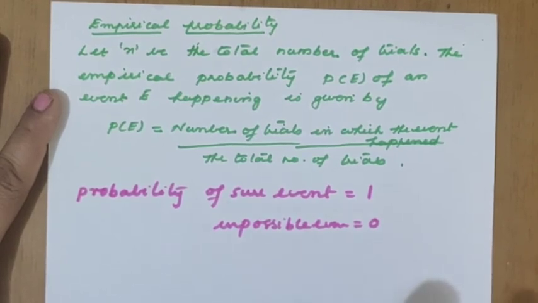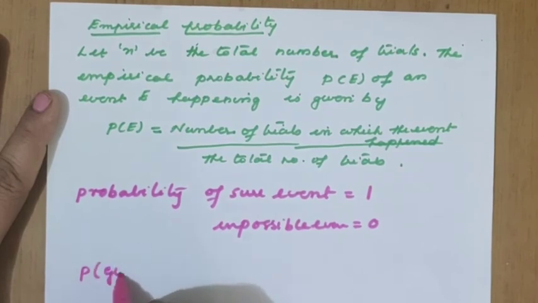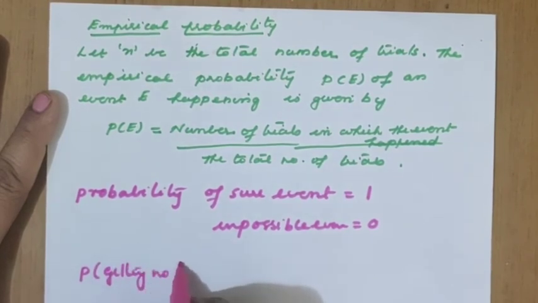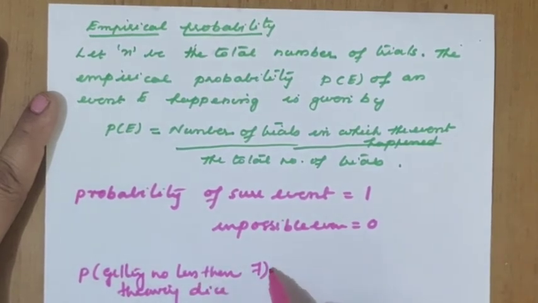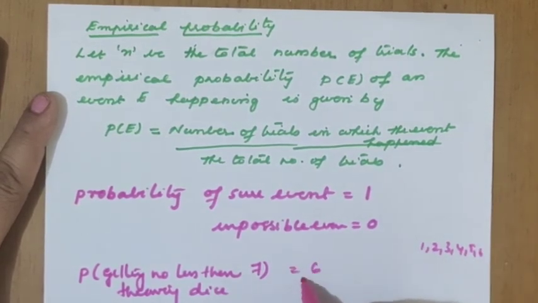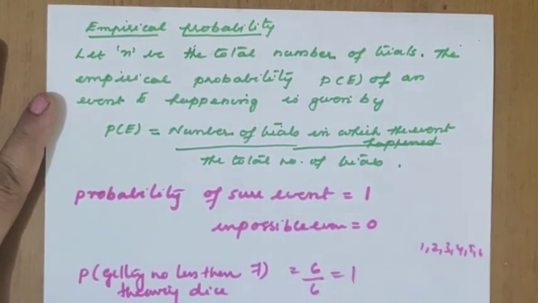When we ask for the probability of getting a number less than 7 while throwing a die, what is the meaning? We are taking the case of throwing a die. Less than 7 means 1, 2, 3, 4, 5, 6 are all favoring. So 6 out of 6. All 6 are favoring, so it is equal to 1.